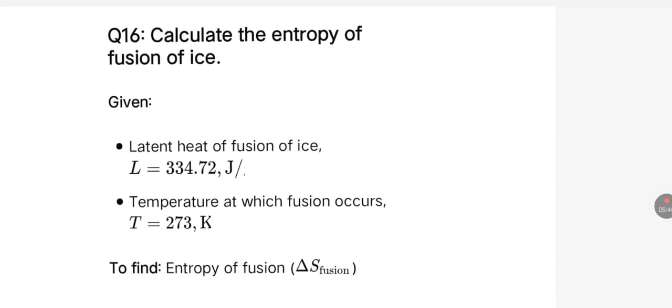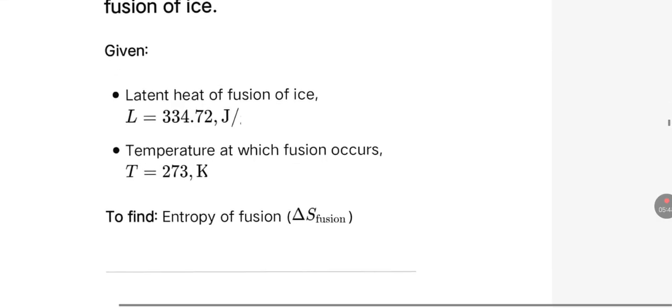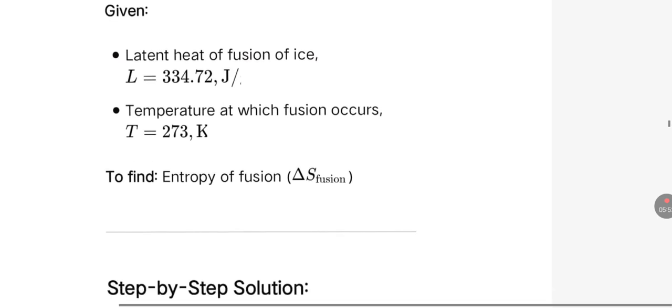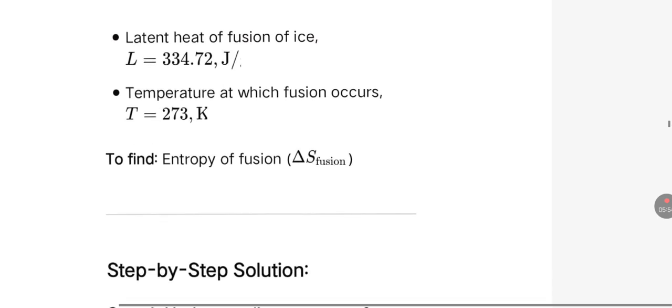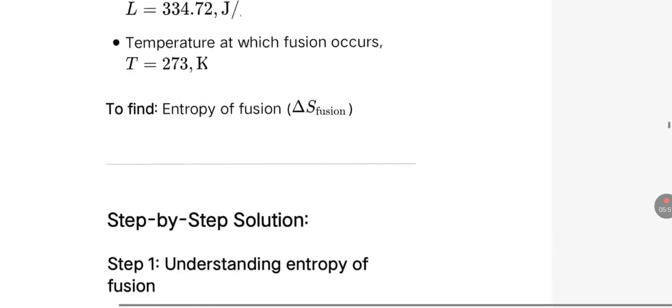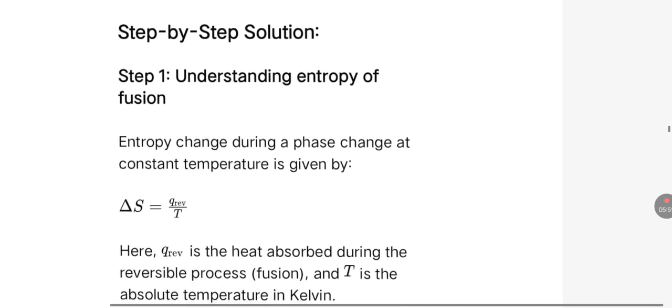Now we have to calculate the entropy of fusion of ice. The latent heat of fusion of ice is given as 334.72 joules. The temperature at which fusion occurs is 273 Kelvin. Now we have to find the entropy of fusion.